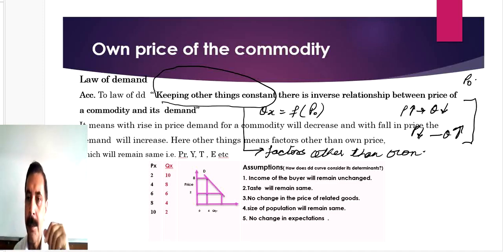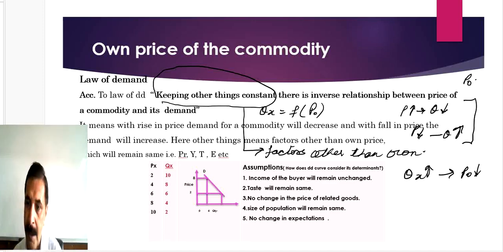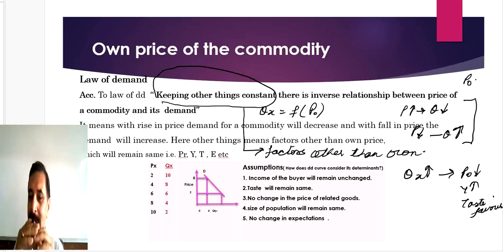Let me give you one example. Suppose demand of X commodity increases because the price of that commodity falls. At the same time, simultaneously, income of the buyer increases. Taste of the buyer goes in favor. Now you are unable to analyze which factor contributes to increasing the demand.